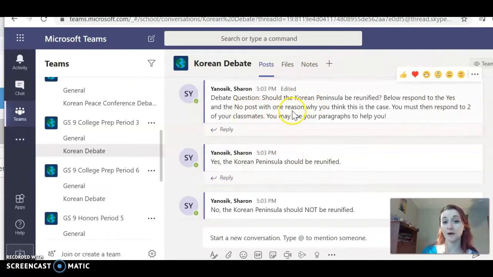So you have your debate question. Should the Korean Peninsula be reunified? Meaning, should North and South Korea become one country? They were for centuries, and then after World War II, they were split, right? So you need to decide whether or not they should be reunified.